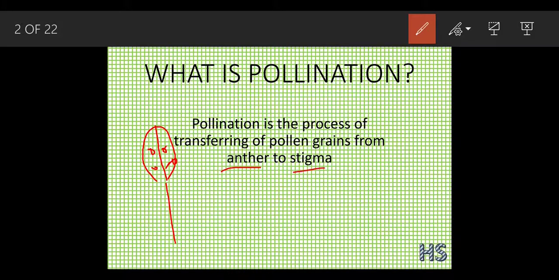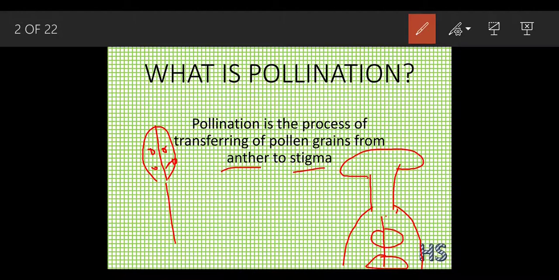And the stigma, let's make the female part. So this is the stigma, this is the style. The style holds up the stigma, and this is nothing but the ovary. Inside the ovary there are some ovules like this, okay.